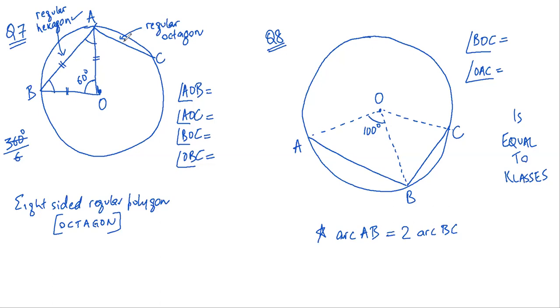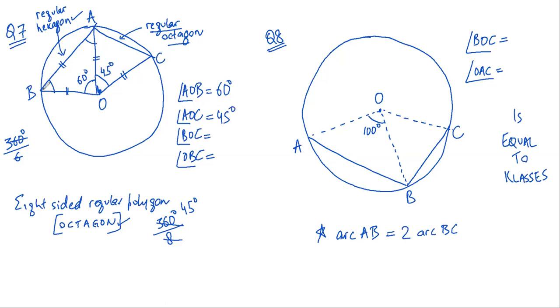And AC is the side of a regular 8-sided polygon. 8-sided polygon implies that this is an octagon. So the angle subtended by this chord AC, because AC is the side of a regular octagon, will be equal to 360 degrees by n. For octagon, n is 8, so this will be equal to 45 degrees. This side is equal to this side. So AOB is 60 degrees. AOC is 45 degrees.